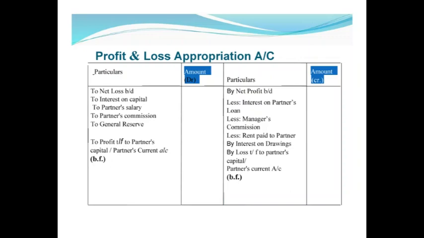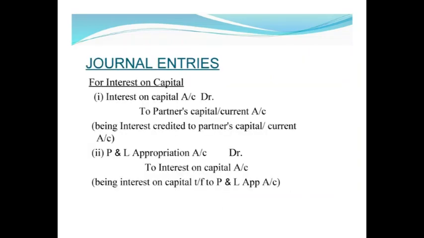On the sixth slide, there is a format of the profit and loss appropriation account. Here some items are debited and some are credited. It means the amounts to be given to partners are debited and the amounts to be taken from the partners are credited. After recording or transferring, we have to calculate the balance. If the debit balance exceeds, it means the firm incurs loss. If the credit balance exceeds, then the firm earns profit.